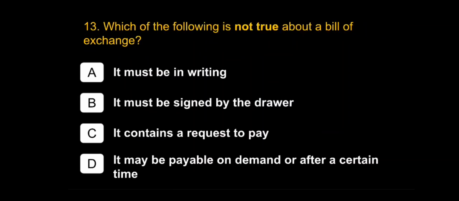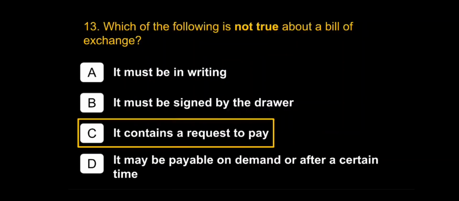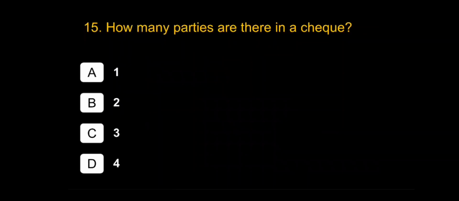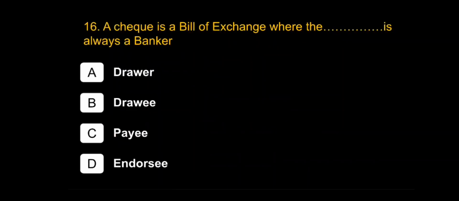Which of the following is not true about a bill of exchange? It contains a request to pay. A bill of exchange, other than those payable on demand, must be accepted by the drawee. How many parties are there in a cheque? 3. A cheque is a bill of exchange where the drawee is always a banker.